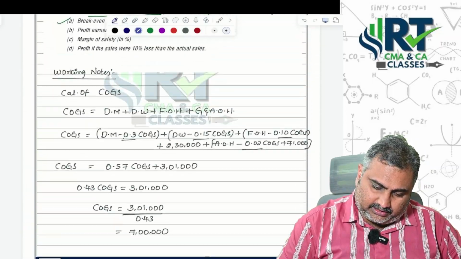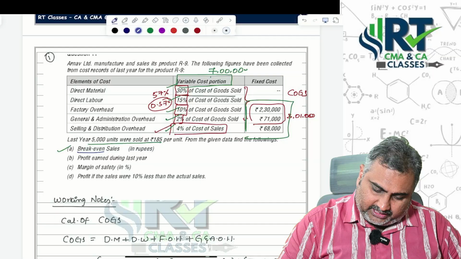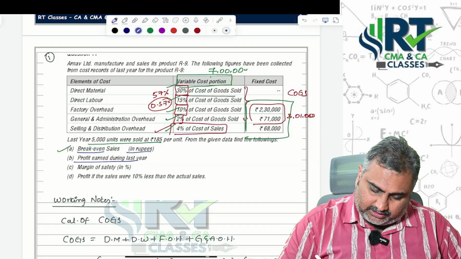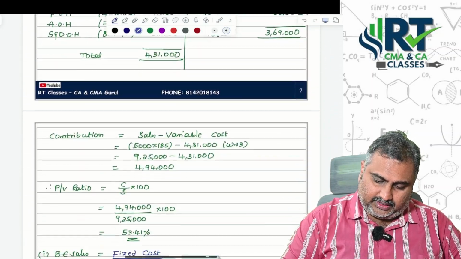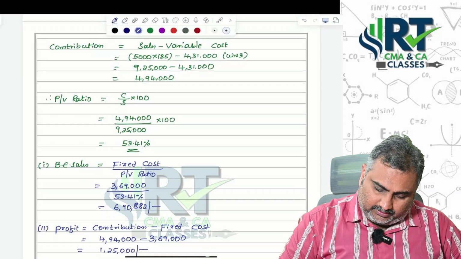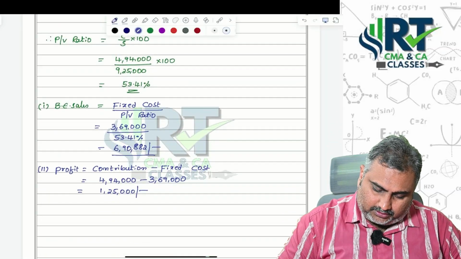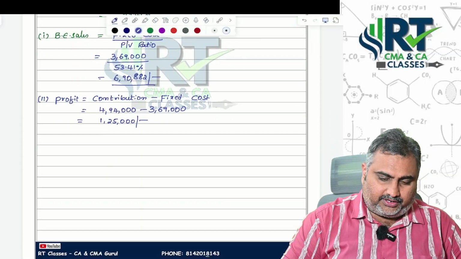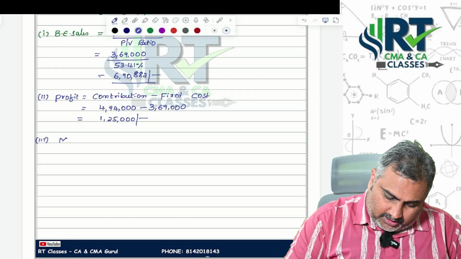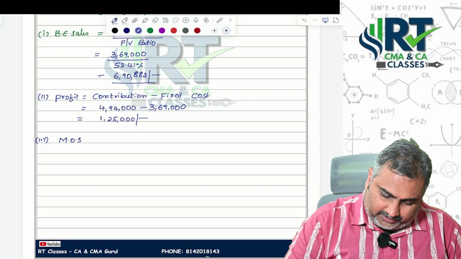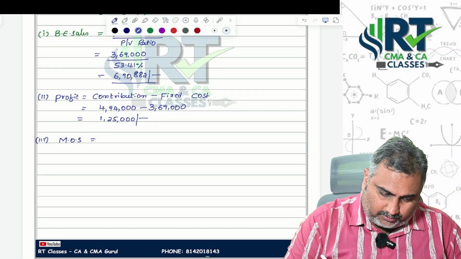Then what is the third bit? We are done with break-even sales in rupees and profit earned last year. Margin of safety in percentage they are asking. You know break-even sales, you know total sales 9,25,000. So third bit, margin of safety equals, we have two formulas.